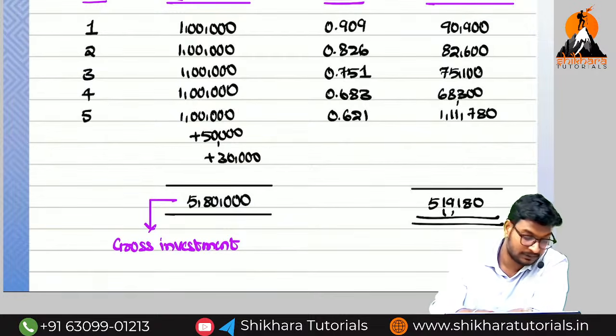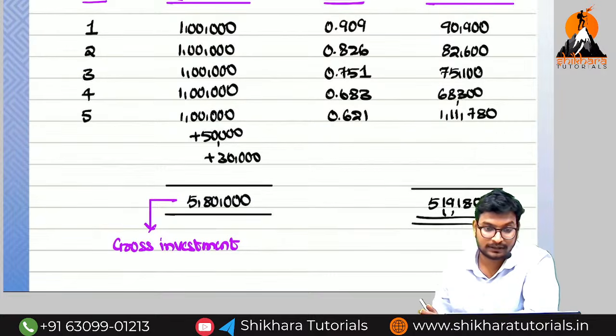90,900 plus 82,600 plus 75,100 plus 68,300 plus 1 lakh 11,780 is 4 lakh 28,680.